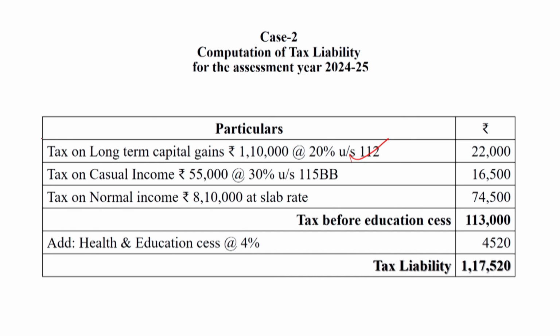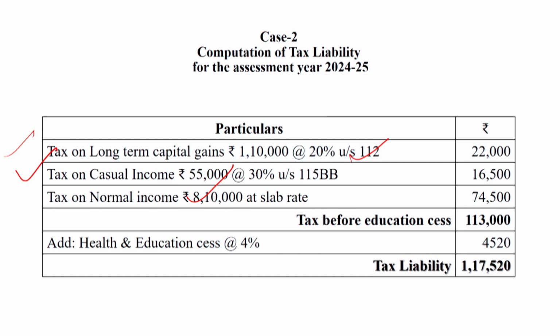Tax on long term capital gain at the rate of 20%. So 20% of 1,10,000 is equal to 22,000. Tax on casual income, 30% on 55,000 under section 115BB, 16,500. Tax on normal income rupees 8,10,000 at a slab rate will be computed 74,500. 74,500, how is it computed?